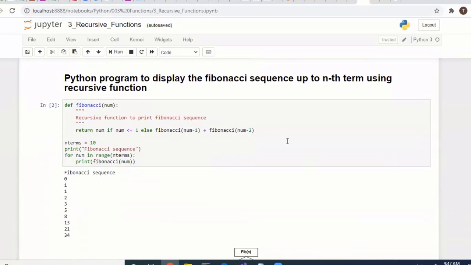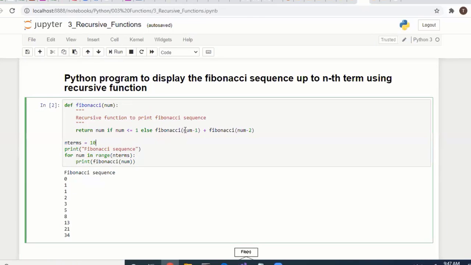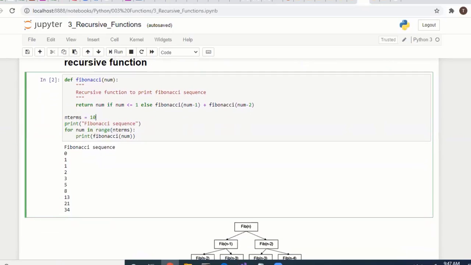Okay, Fibonacci sequence up to the nth term using the recursive function. Here we are making a call to the recursive function. So go through this code. Okay, what is a Fibonacci series? We have 0, 1. Fibonacci means these two numbers get added and create a third number. The previous two numbers get added and create the next number, like this. That is called the Fibonacci sequence. If you want any new number, it is generated from the addition of the previous two numbers.